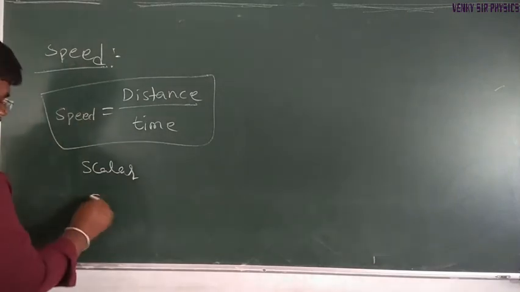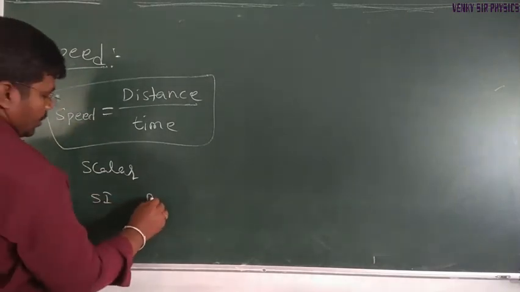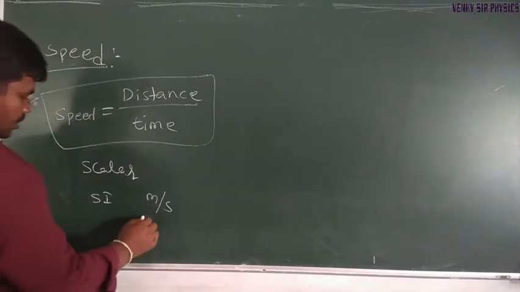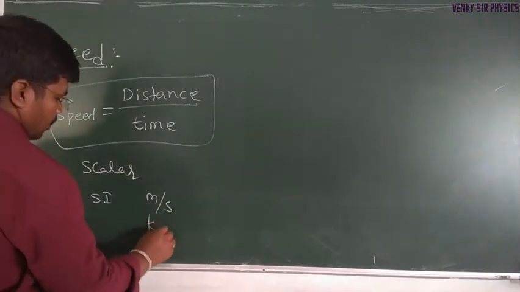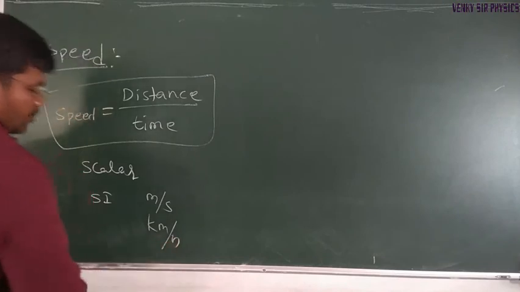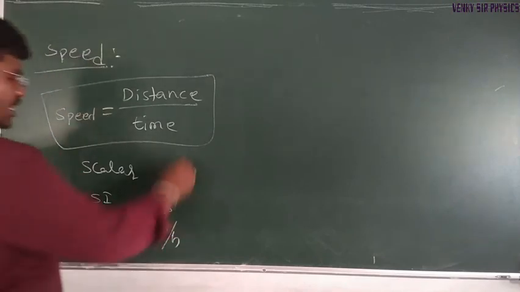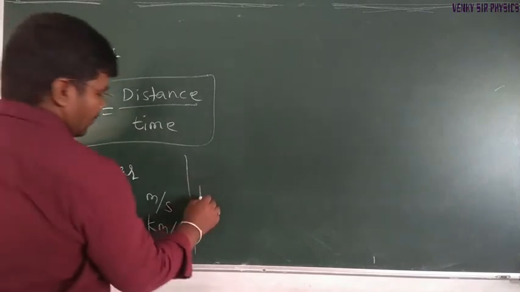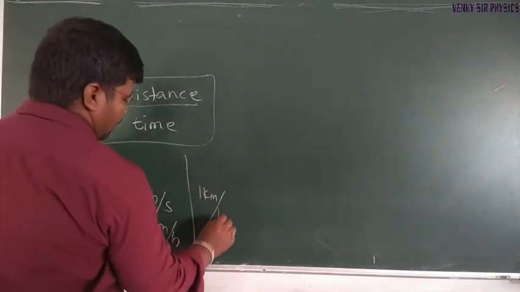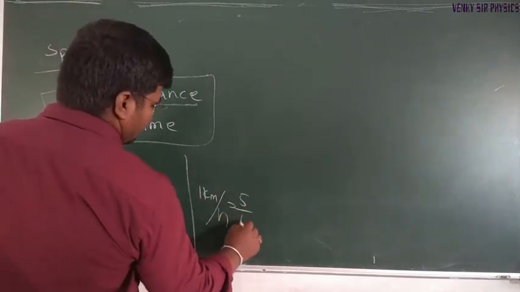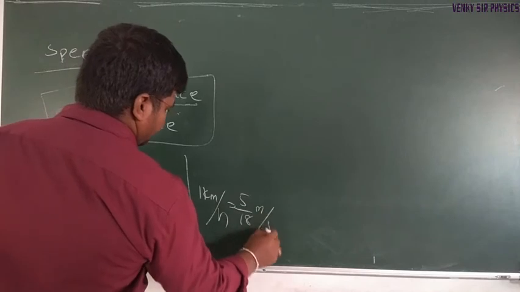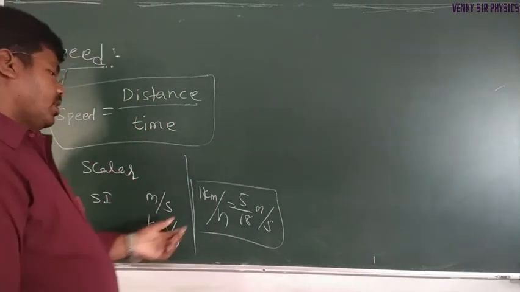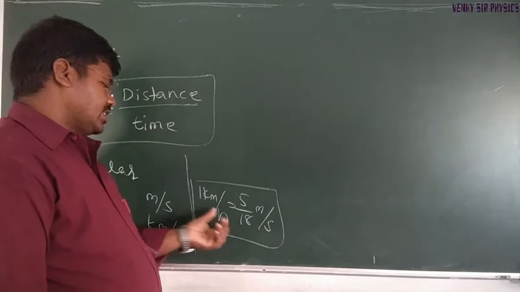Its SI unit is meter per second. Other multiple units include kilometer per hour. There is a relation between kilometer per hour and meter per second: 1 kilometer per hour is equal to 5/18 meter per second. This is the conversion from a multiple unit to the SI system.